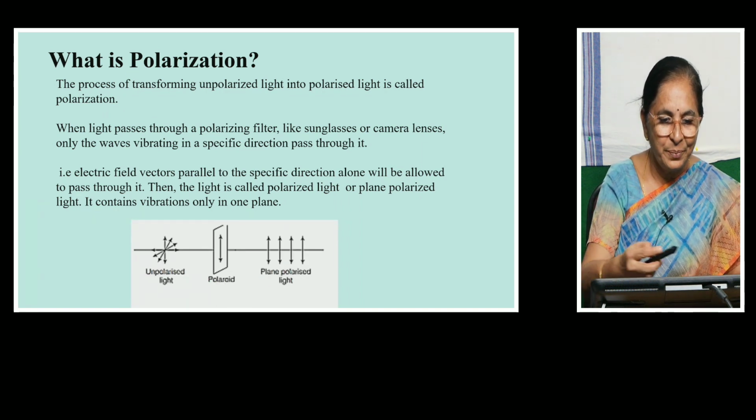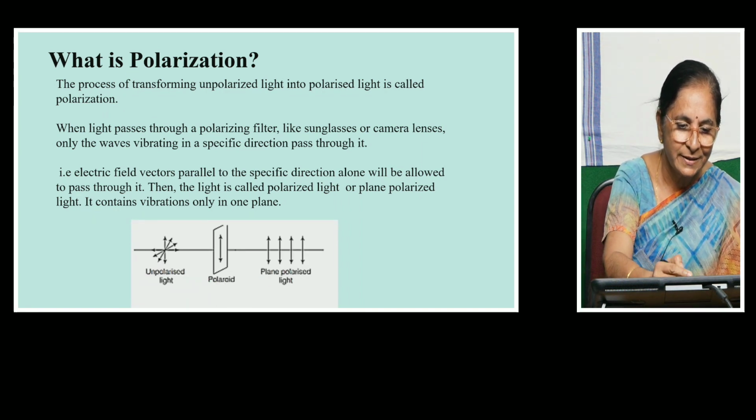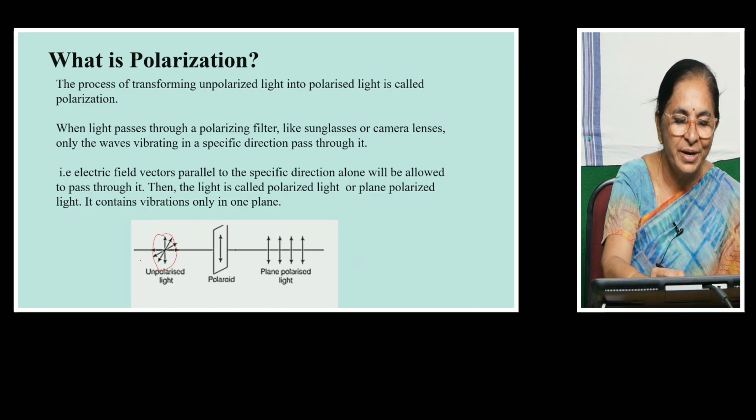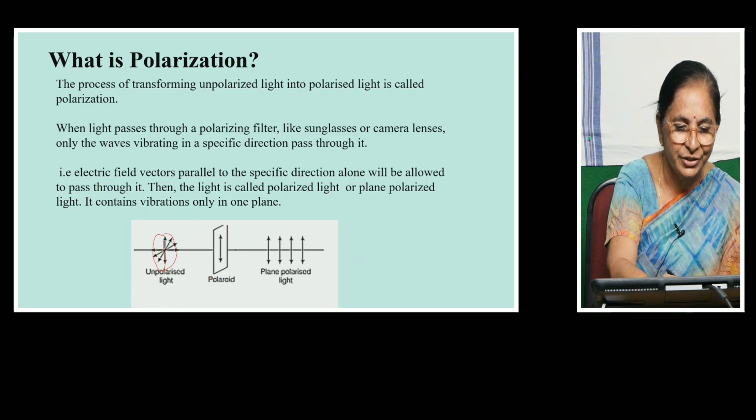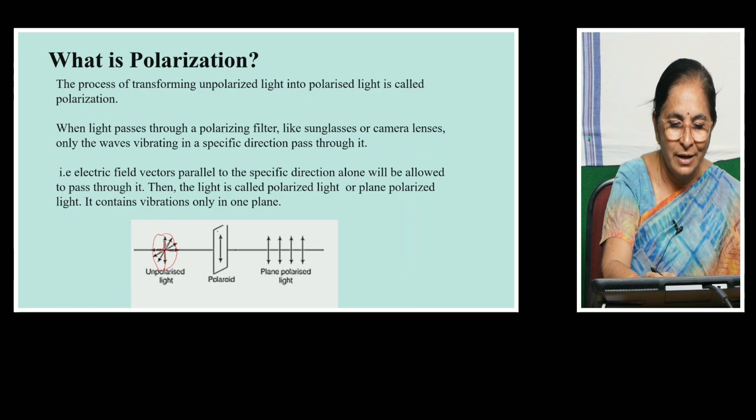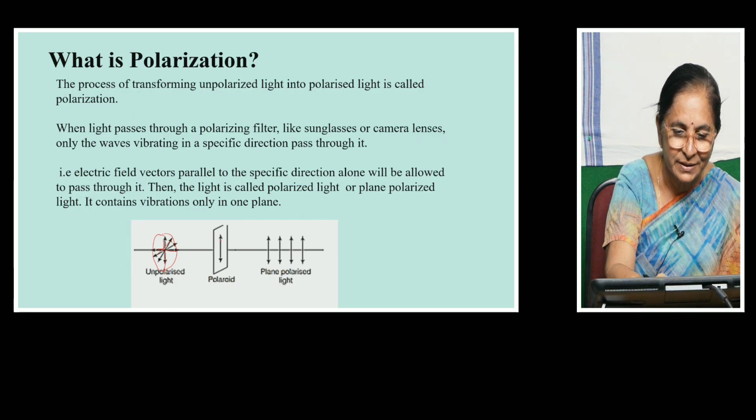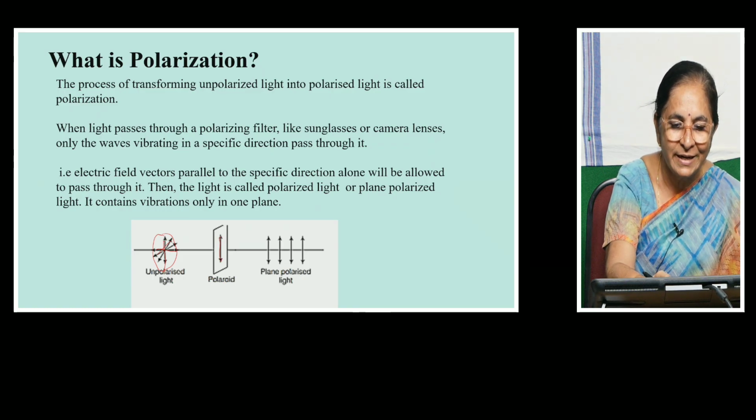So this represents the unpolarized light having vibrations in all directions like this. Now we have kept a Polaroid which could be made of quartz or calcite or tourmaline. Here the chosen direction is marked by a vertical line. Generally we call this the optic axis of this crystal. It's a direction.